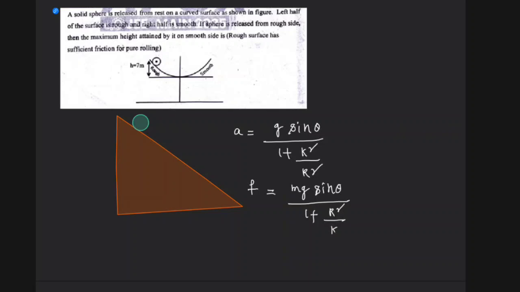1 plus r square by k square. This is one more thing that you have to keep in mind. So these two formulas you need to understand.